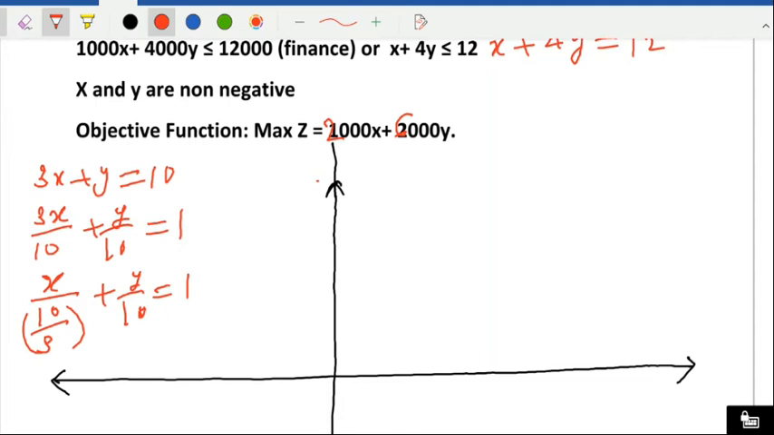So 10/3 is approximately 3.3. So I'll just take here, this is our x, this is our y. If I take 1, 2, 3, just the approximate value, and here you take 10: 1, 2, 3, 4, 5, 6, 7, 8, 9, 10. So this will be your line. 3x plus y equal to 10. The first line is over.